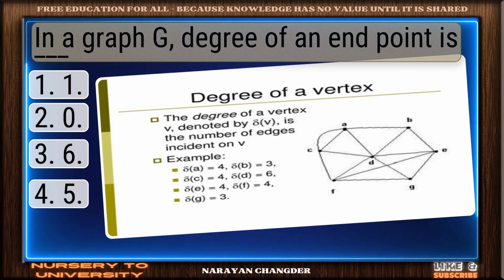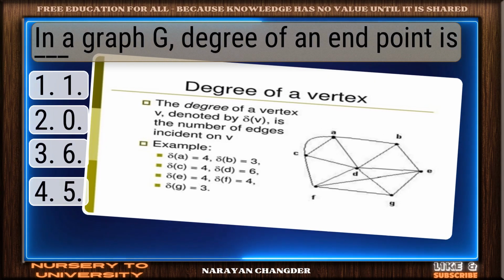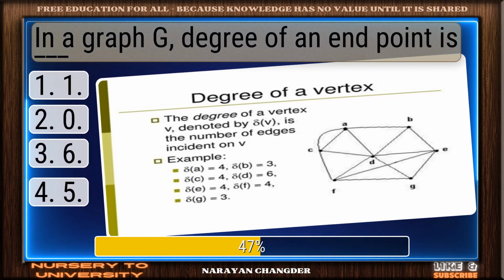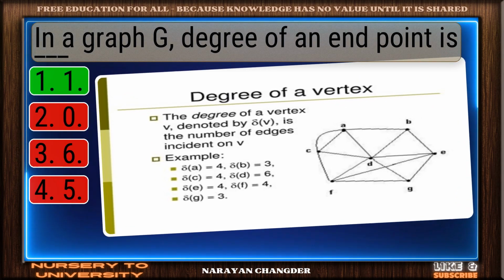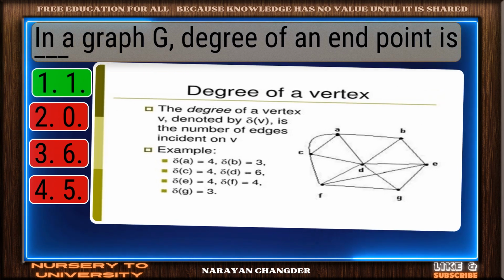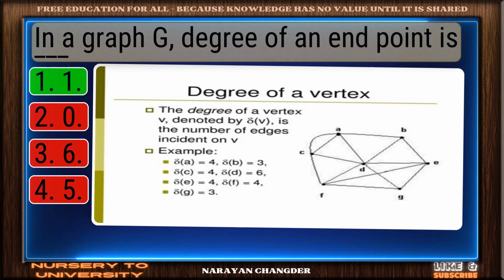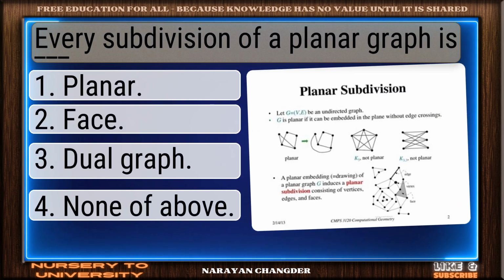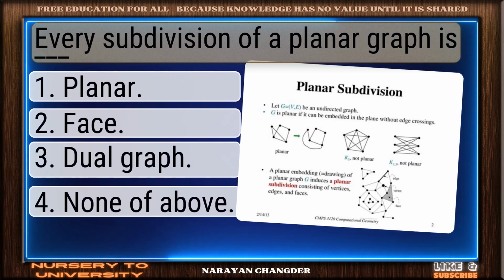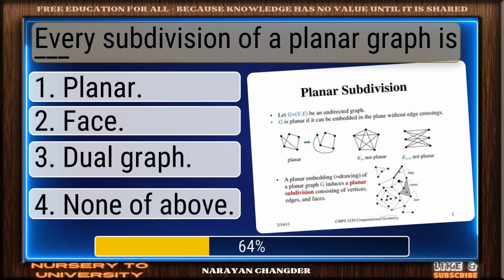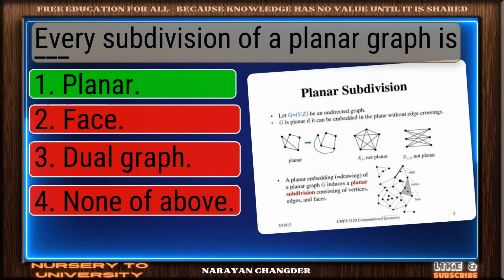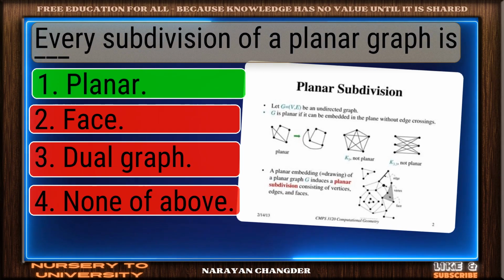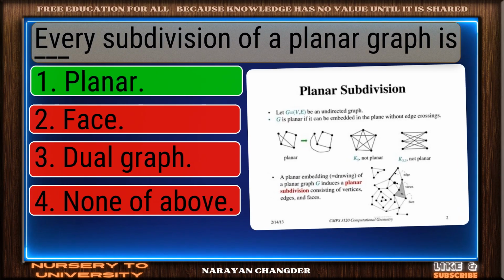Question number 13. In a graph G, degree of an endpoint is dash. Nice work. You chose 1 and it is correct. Question number 14. Every subdivision of a planar graph is dash. Nice selection. Planar is the correct and valid answer.